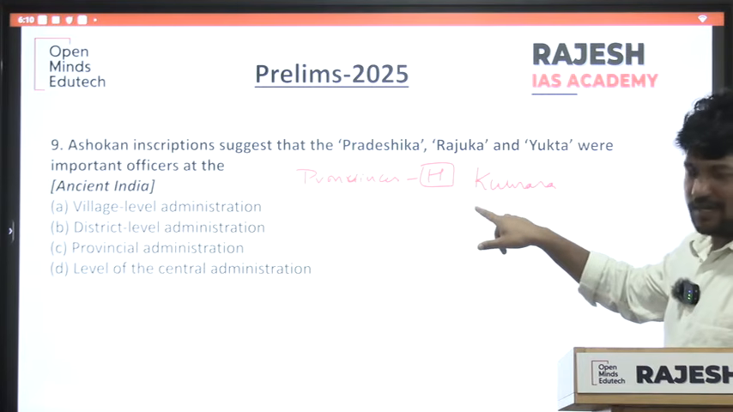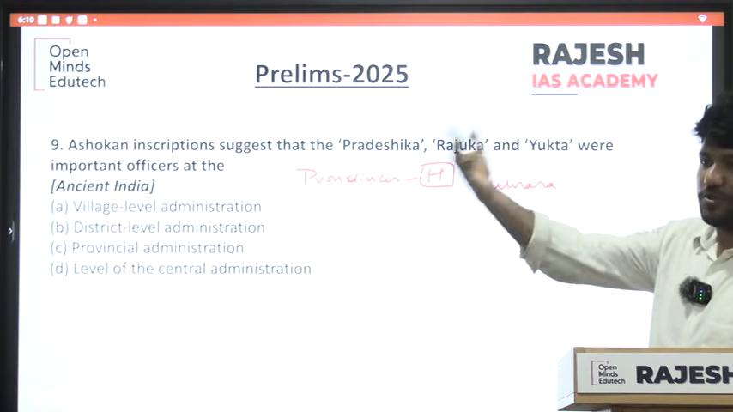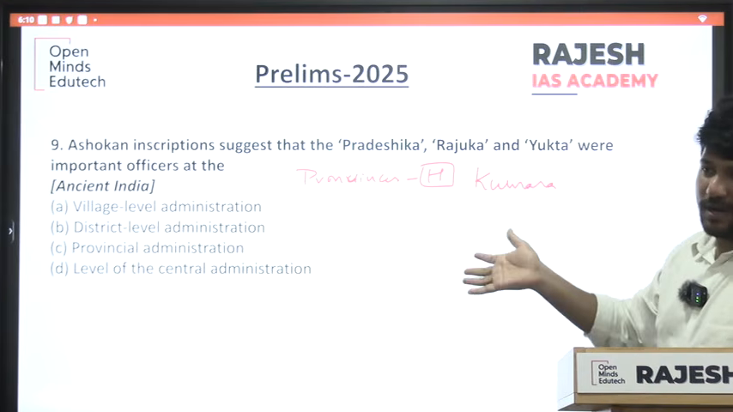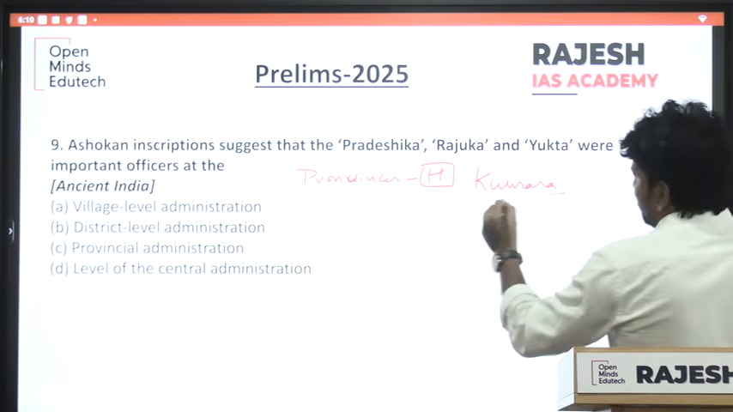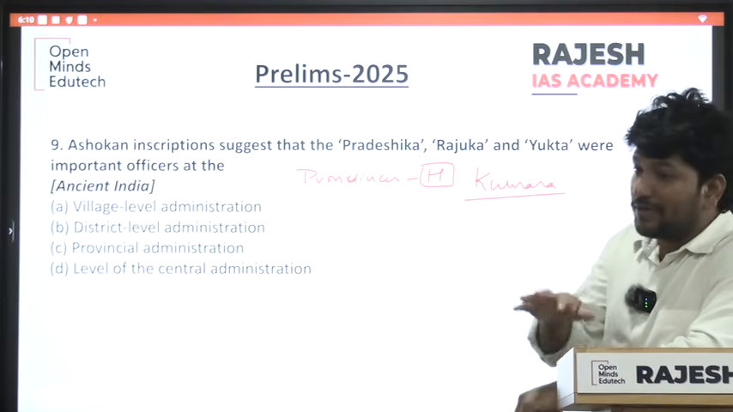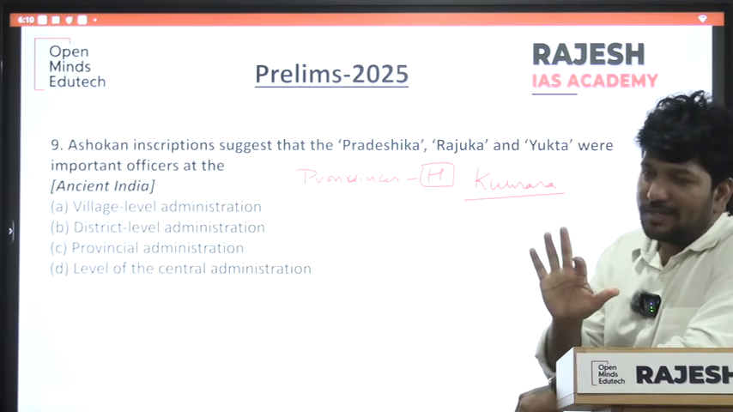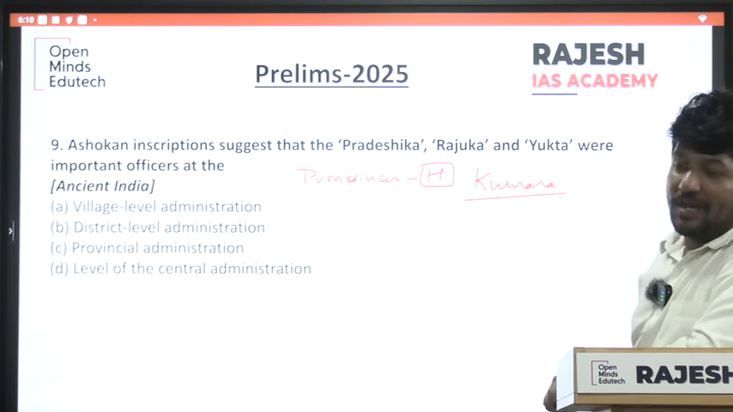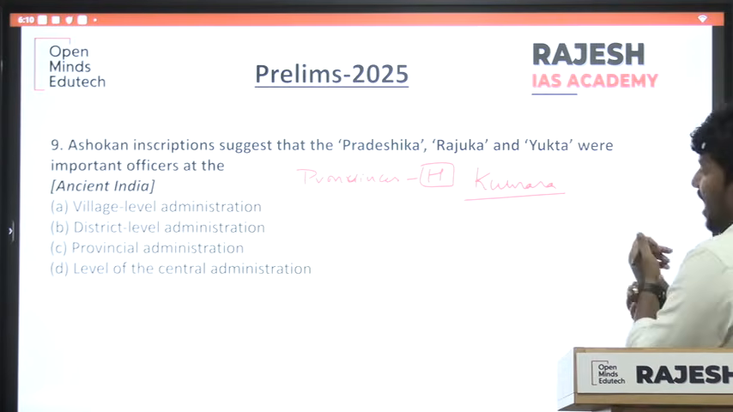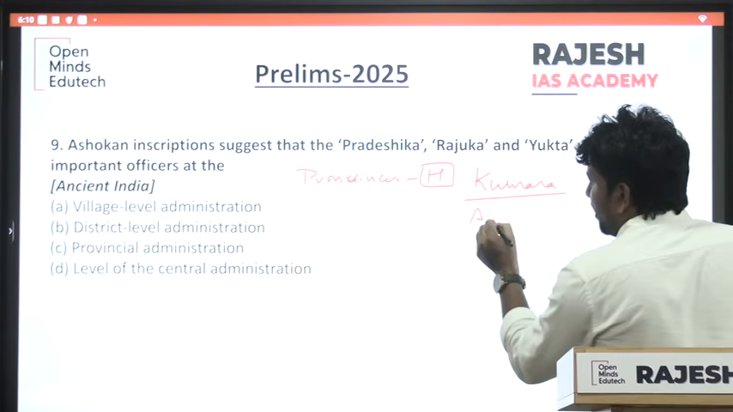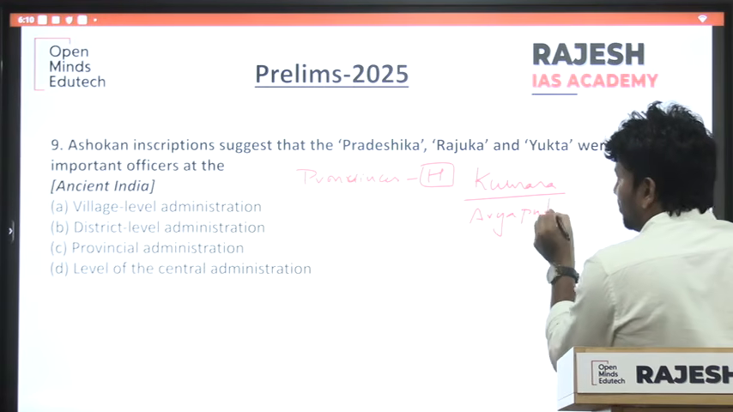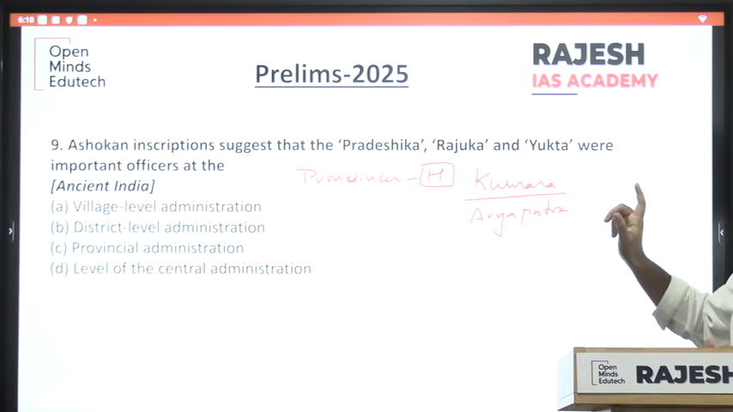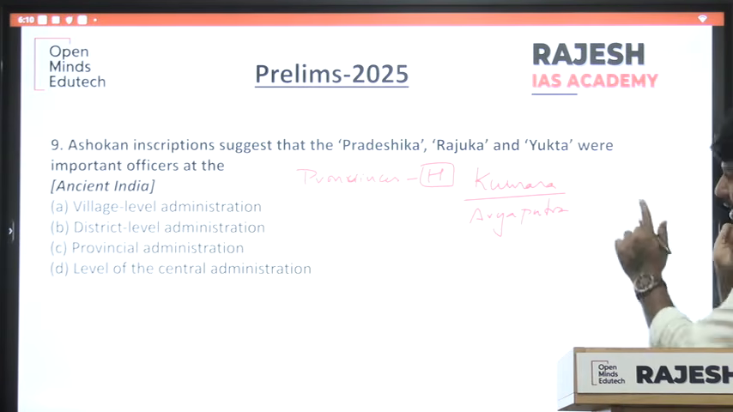In Mauryan time, the head of the province is Kumara, because the king used to call him Kumara, and the provincial people also called him Kumara, Raja Kumara. The Mauryan provinces were divided into 5. Suppose Ashoka does not have 5 sons, only 4, then he will appoint close relatives from the royal family. So the head of the provinces is called Kumaras or Aryaputras.